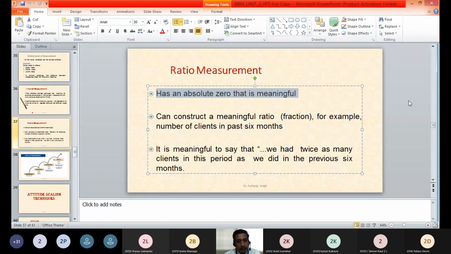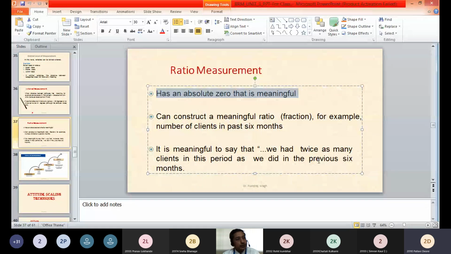Do you know the meaning of absolute zero? Can anybody tell me the meaning of absolute zero? Pallavi? Sorry, sir, I don't know.